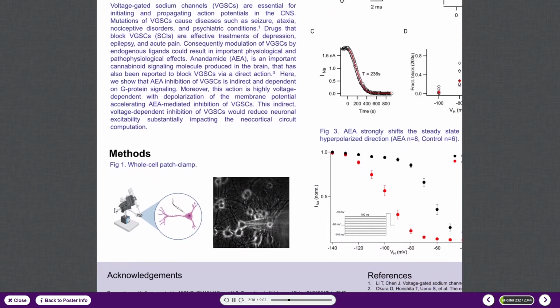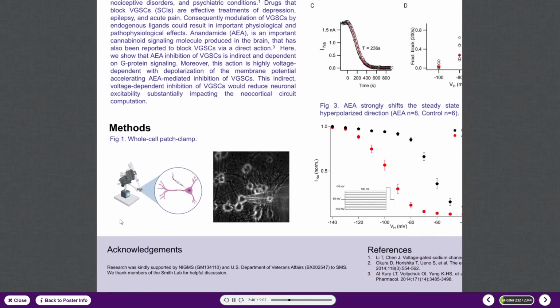Shifting to our methods, we used whole cell patch clamp electrophysiology to record sodium currents. The schema on the left depicts this in a wonderfully simplified way, and the captured image on the right shows the technique in practice as it looks under a microscope. The idea is to patch into a single neuron with an electrode, manipulate the membrane voltage, and thus elicit sodium channel currents.